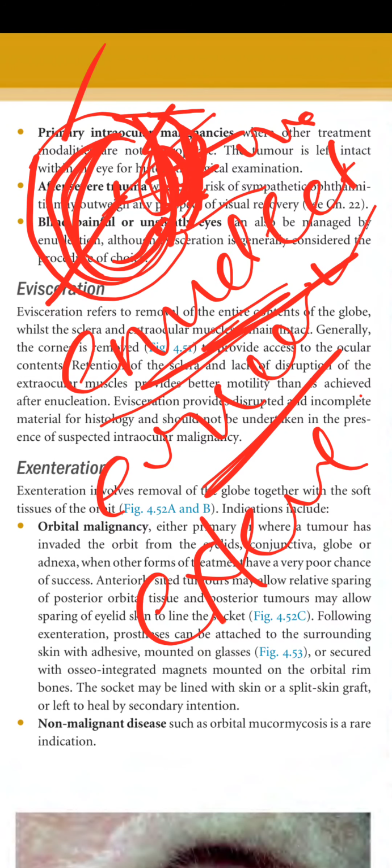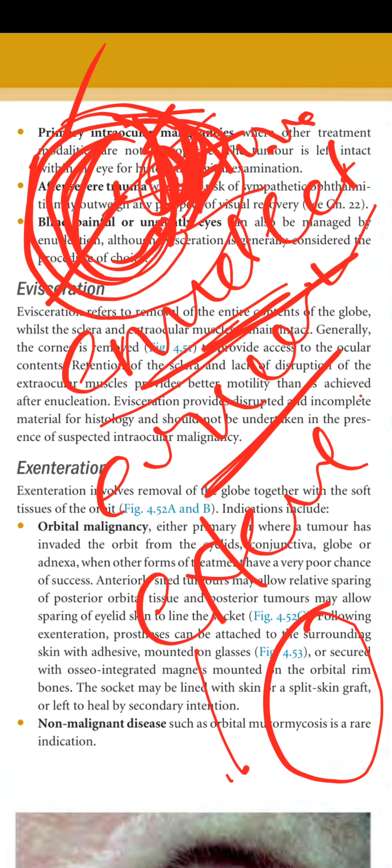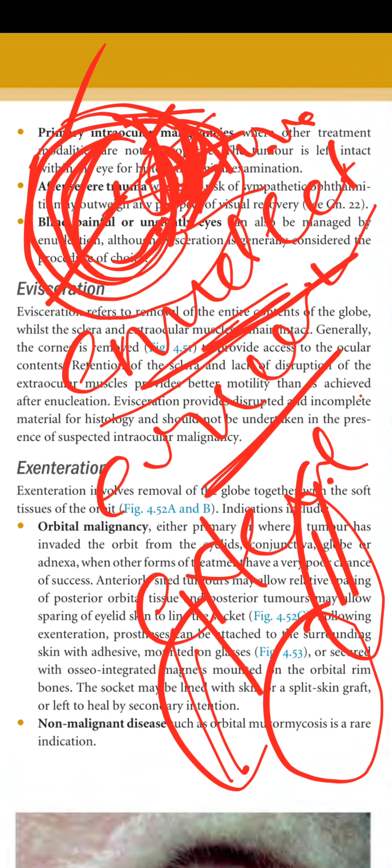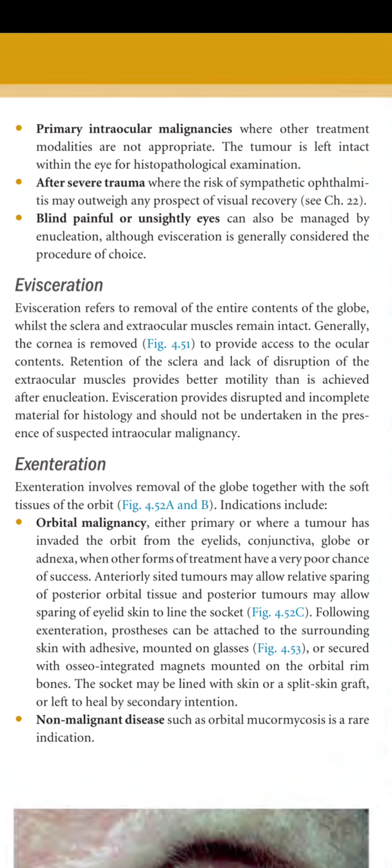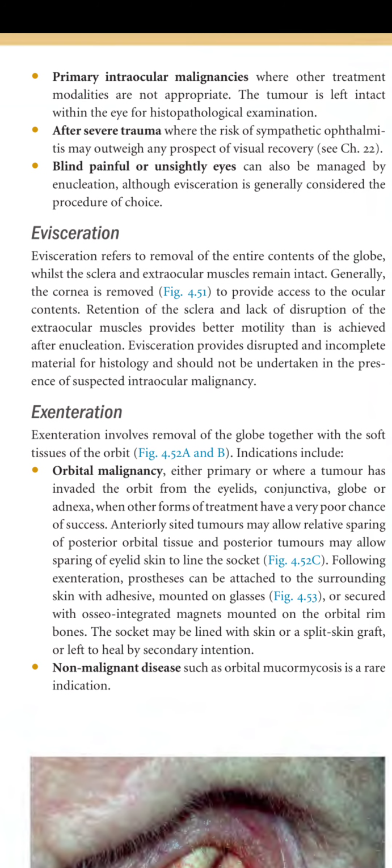But in the case of enucleation, we remove the whole globe, the sclera and the cornea. In exenteration, we remove the surrounding orbital structures like muscles as well, and sometimes bone is also removed. So basically enucleation is performed in cases of intraocular tumors and when there is a traumatic eye with no visual recovery.